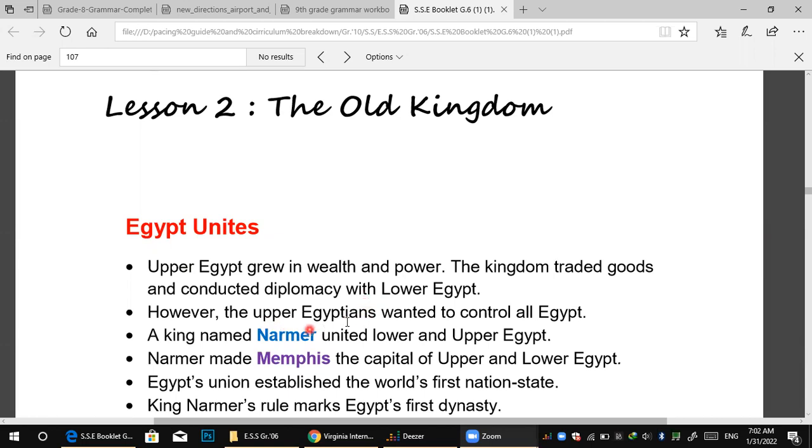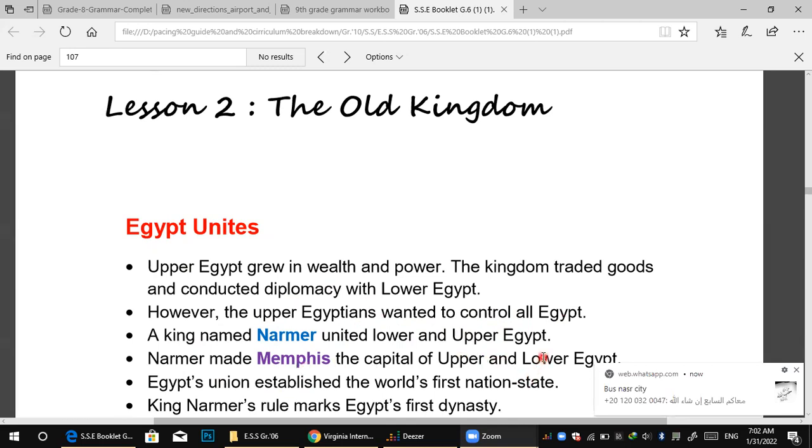However, the Upper Egyptians wanted to control all Egypt. Therefore, King Narmer united Lower and Upper Egypt as one country. Narmer made Memphis the capital of Upper and Lower Egypt. You have to focus on these names.